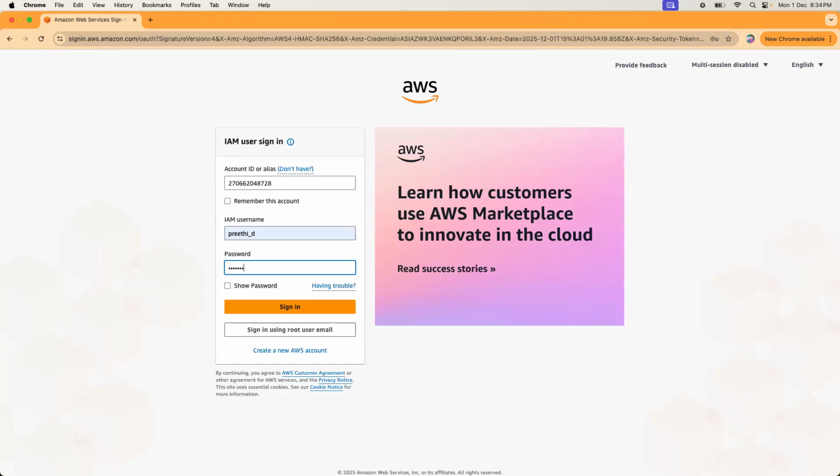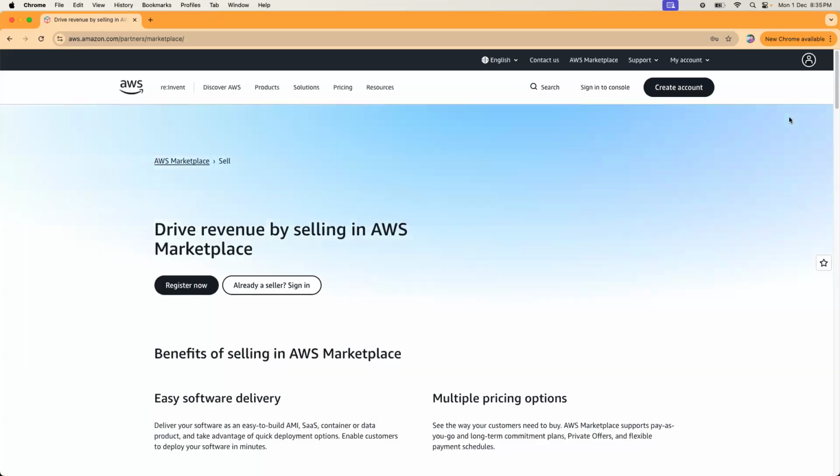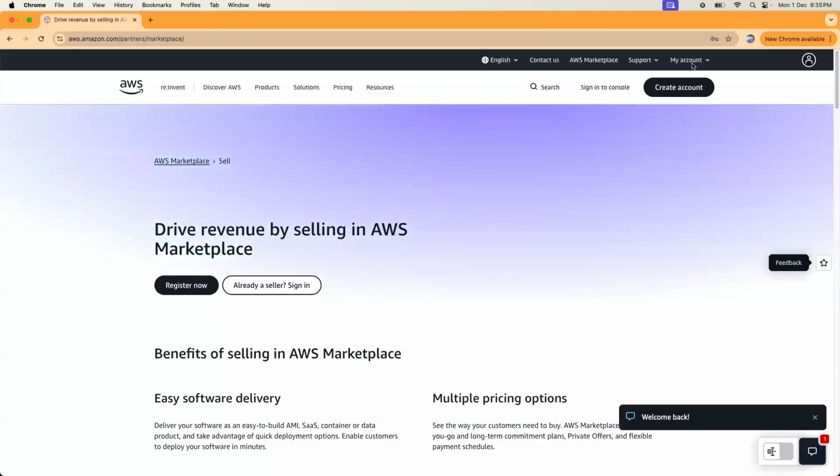Preethi, for the free tier, should we be logging in with the root user email? Anything is fine. You can log in with the root user, or else you can create another IAM user. Anything should be fine.